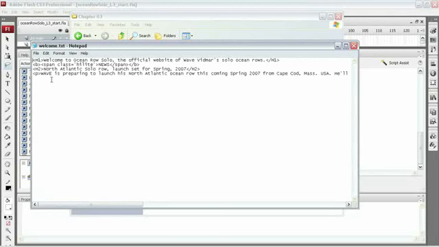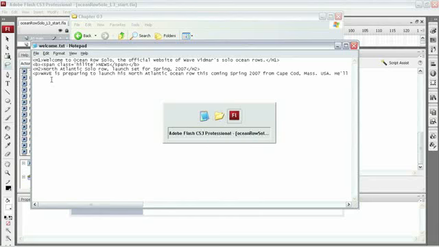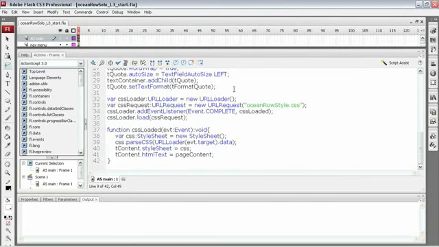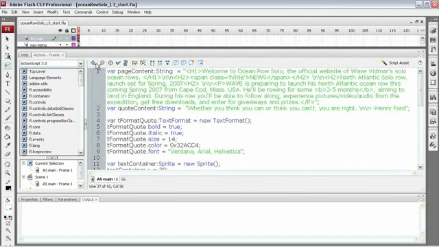So let's go back to our Flash file and let's see how we can bring this file in. I'm going to Alt-Tab back to Flash, and we're already in the ActionScript window, so let's start things out by making a few changes. First of all, I want to eliminate these variables up here at the top, because this is the text that we're going to be loading in from the external file. Now if we want to keep it here for reference, I'll just comment that line out by typing // in front of it.